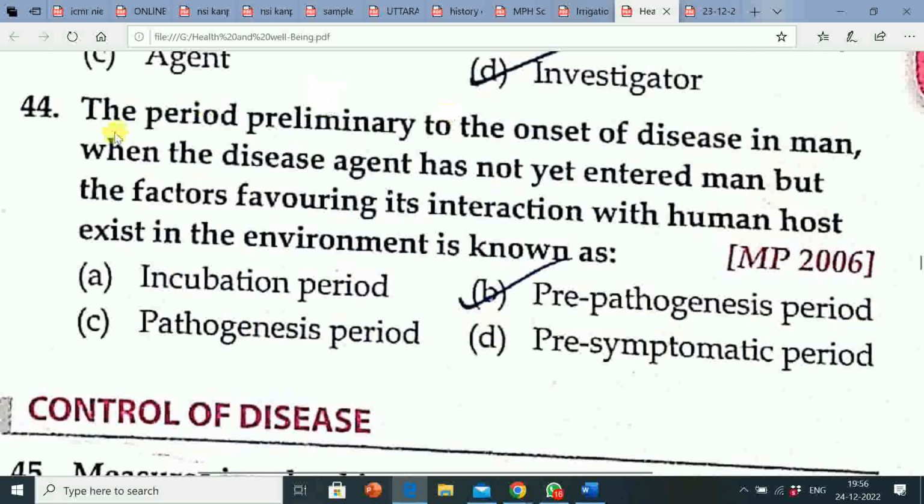So the question is, the period preliminary to the onset of disease in man, when the disease agent has not yet entered man but the factors favoring its interaction with the human host exist in the environment, is known as. The correct answer is pre-pathogenesis period.